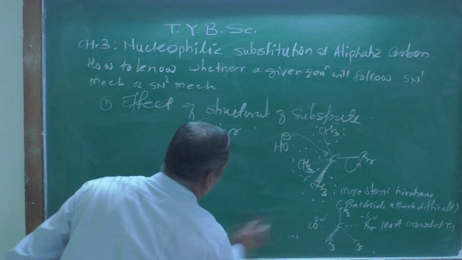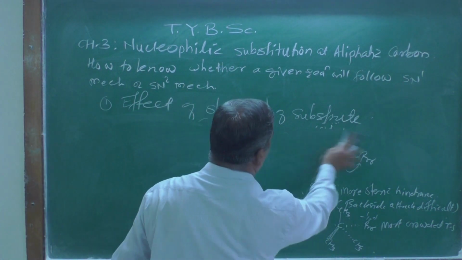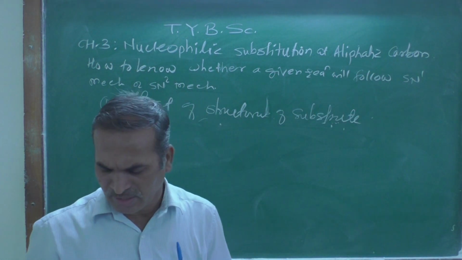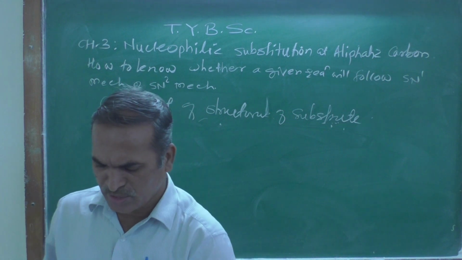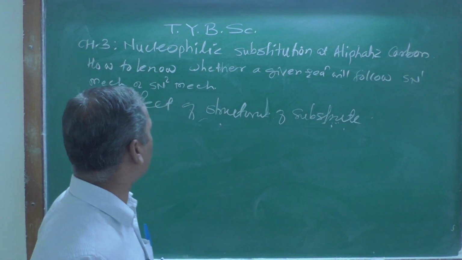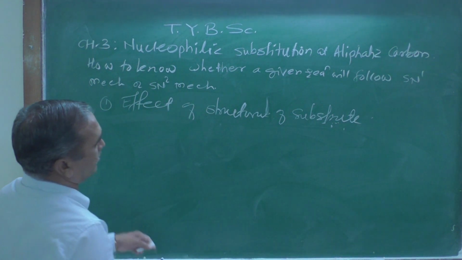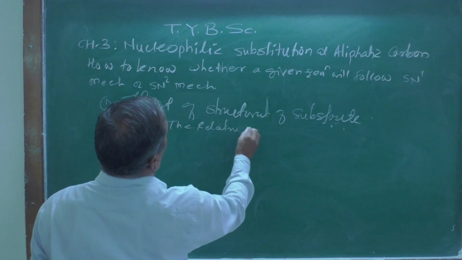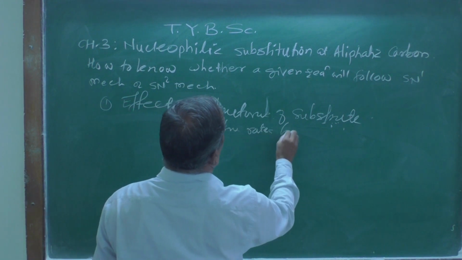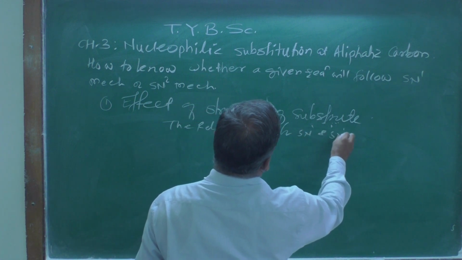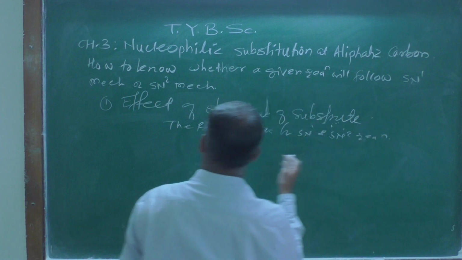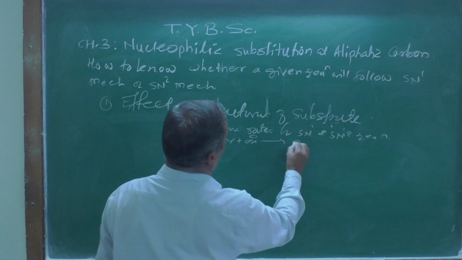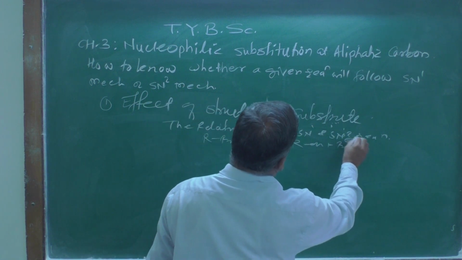Now let us look at one of the tables for the hydrolysis rate of the reaction, the relative rates for SN1 and SN2 reactions. This is the point we are learning. Let us see here, generally, RBr plus OH minus produces ROH plus Br minus, the leaving group.